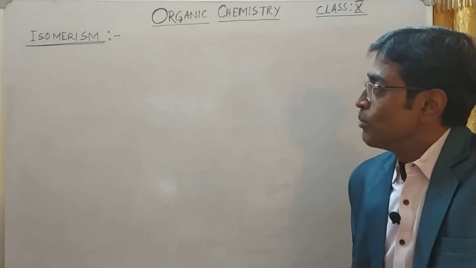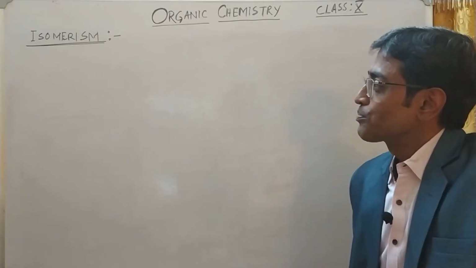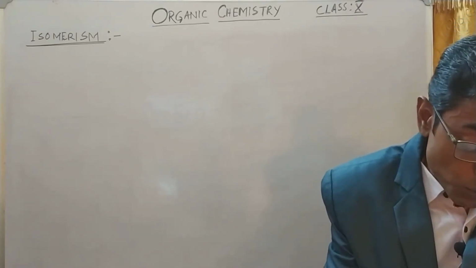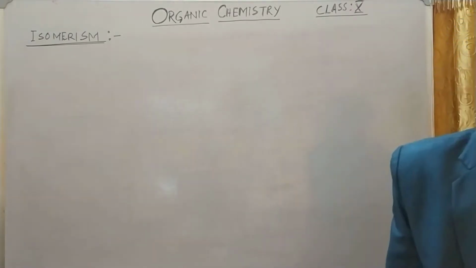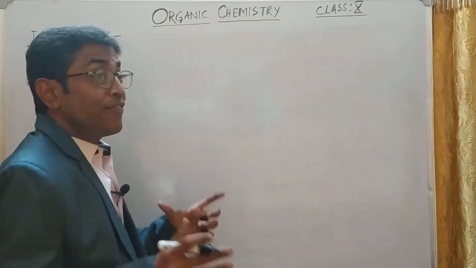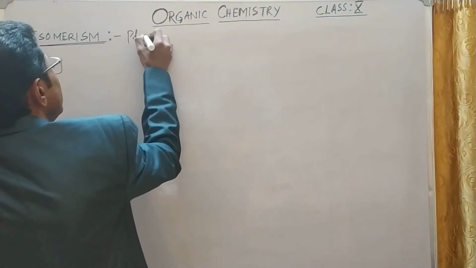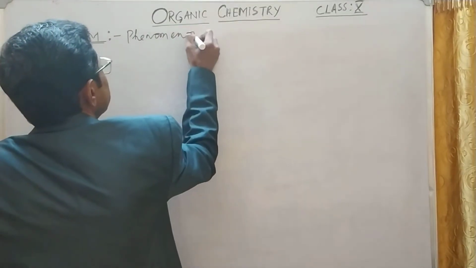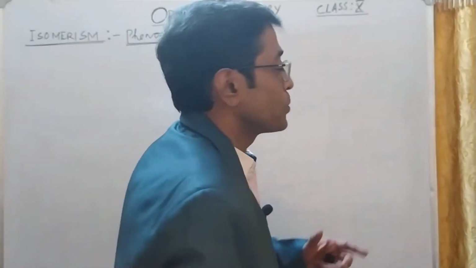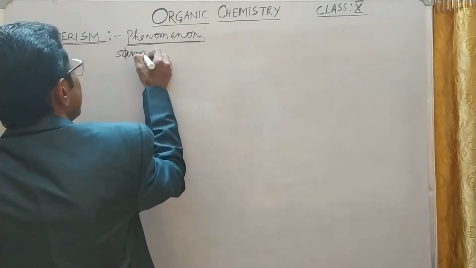Soon I will provide you a very easy video for mole concept and stoichiometry, so please be with me. The phenomenon of existing of two compounds in different forms with the same molecular formula is called isomerism.